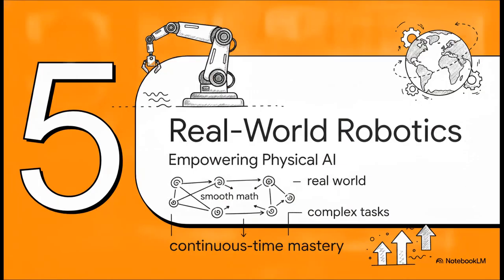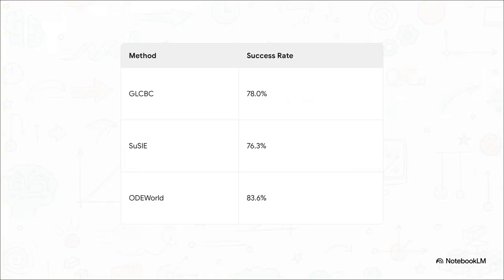Let's bring it all home with part 5, empowering real-world robots. Because all this smooth math is amazing in software, but how does it translate to a physical robot trying to, say, make you breakfast in the real world? To answer that, researchers tested OD World as a guidance system for policy learning. That's basically the brain that tells a robot how to act.